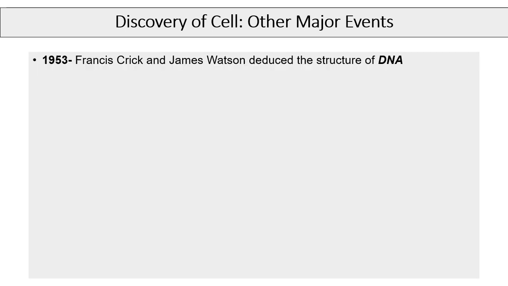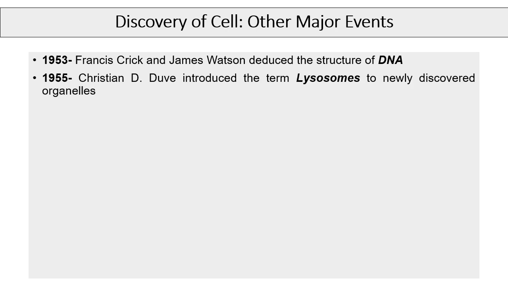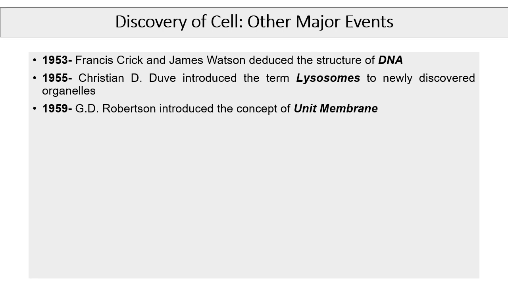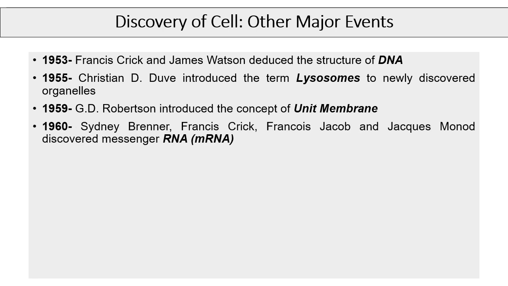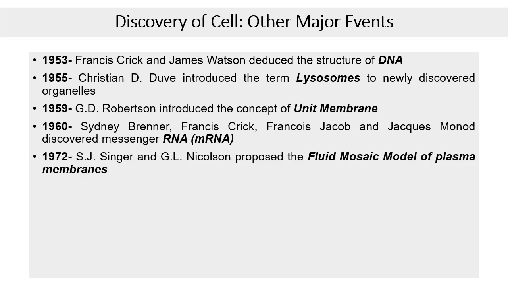1953, a very important year for bioscience, when Crick and Watson deduced the structure of DNA. Findings of Rosalind Franklin and Maurice Wilkins were also very important for this development. In 1955, lysosomes were described by de Duve. In 1959, Robertson introduced the unit membrane concept. In 1960, Brenner, Crick, Jacob, and Monod discovered the messenger RNA. In 1972, Singer and Nicolson proposed the fluid mosaic model of plasma membrane.